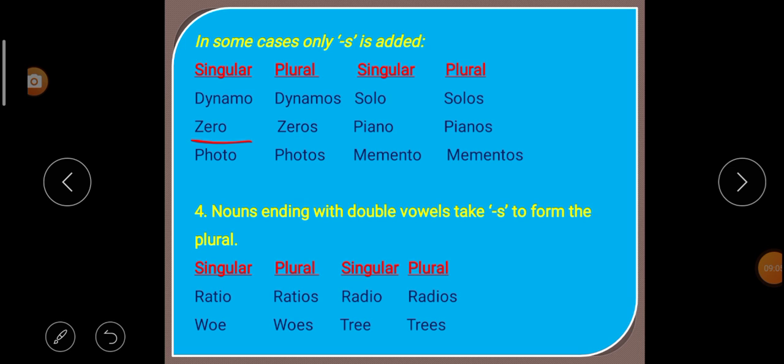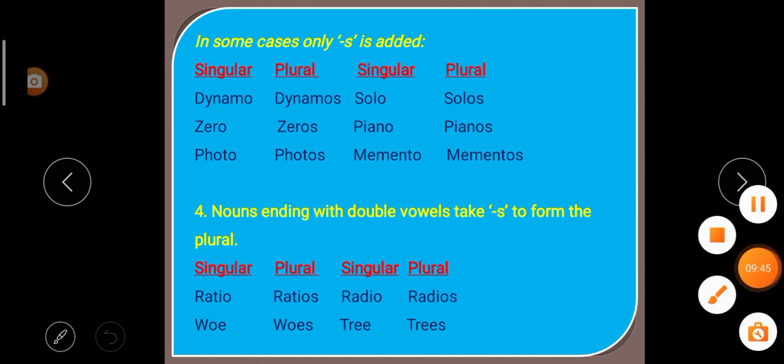Example, zero. Here we have added only s to make the plural, that is zeros. Next, photo. It is ending with o, but we have added only s for the plural, that is photos. Or solo. Ending with o, but to make the plural we have added only s. Understood? Above we learned that some nouns ending with o make their plural by adding es. But there are some nouns ending with o which take only s for making the plural.